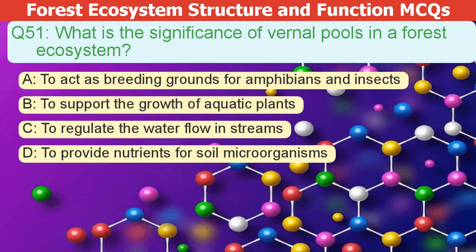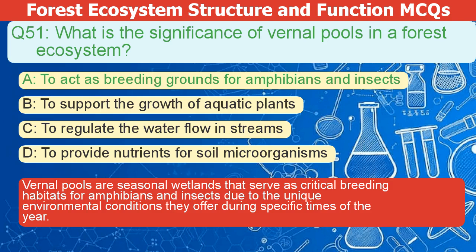What is the significance of vernal pools in a forest ecosystem? A. To act as breeding grounds for amphibians and insects. B. To support the growth of aquatic plants. C. To regulate the water flow in streams. D. To provide nutrients for soil microorganisms. The correct answer is A.